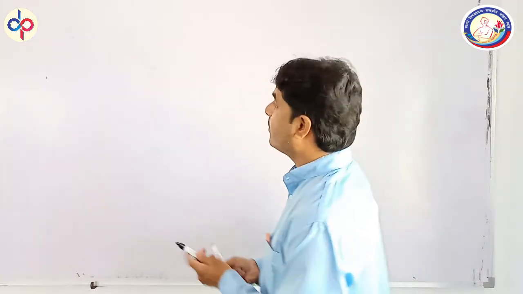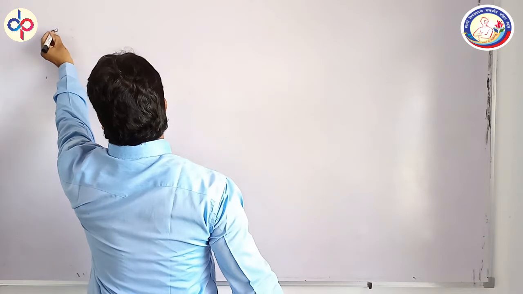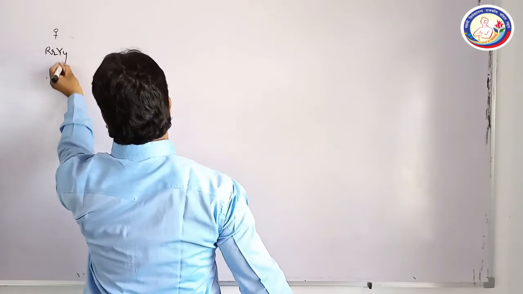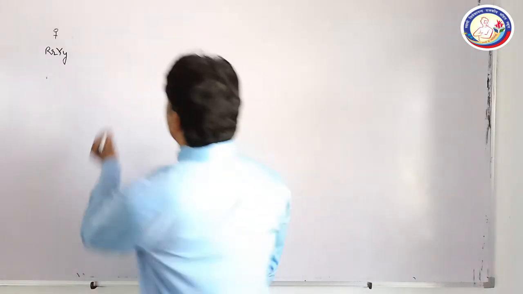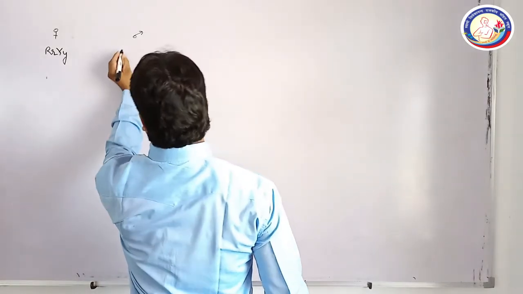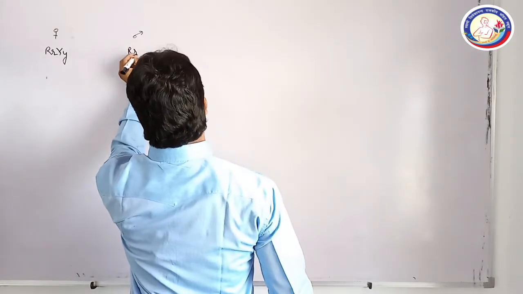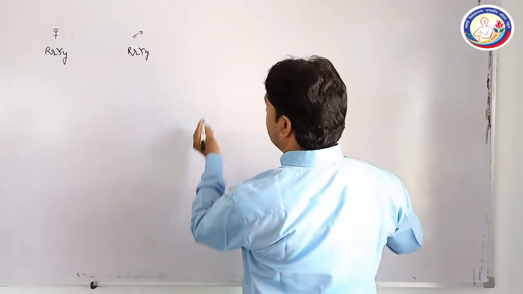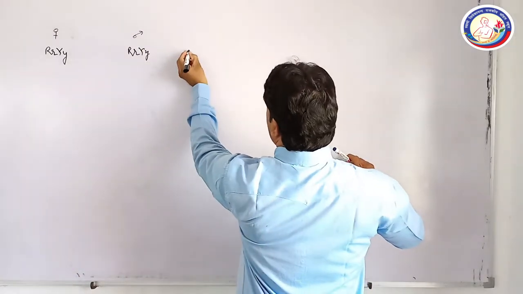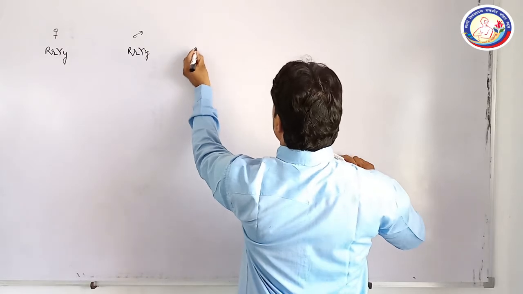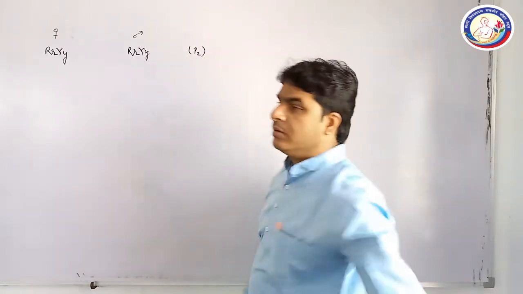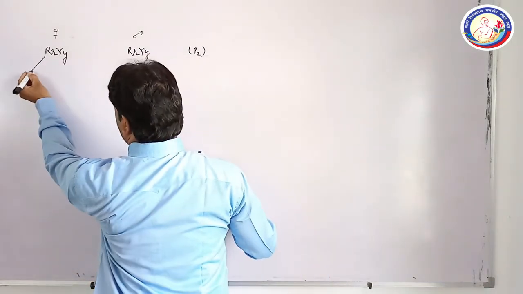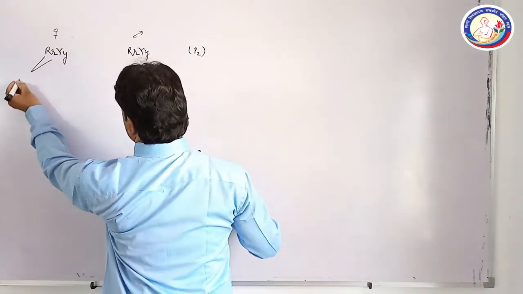This is the female with capital R, capital Y, small y, round yellow, and this is the male which is capital R, capital Y, small y. First of all, these are the parents of the second generation, so it is shown by P2. Get it? These are the parents, and now we will prepare the gametes here.